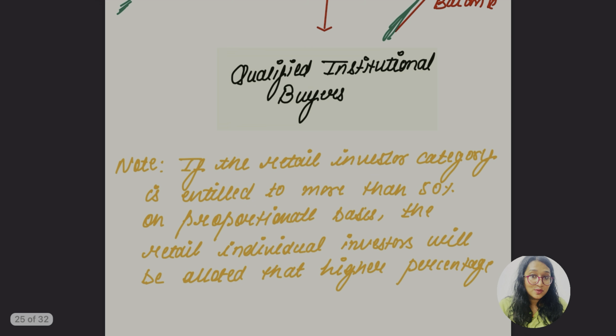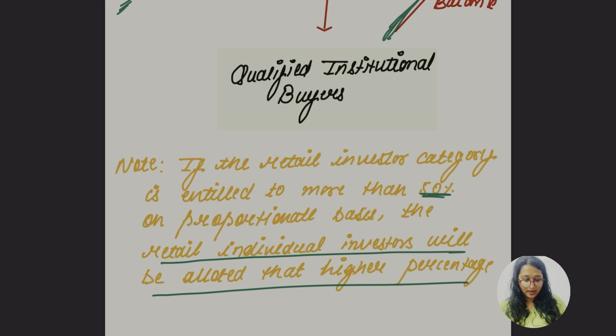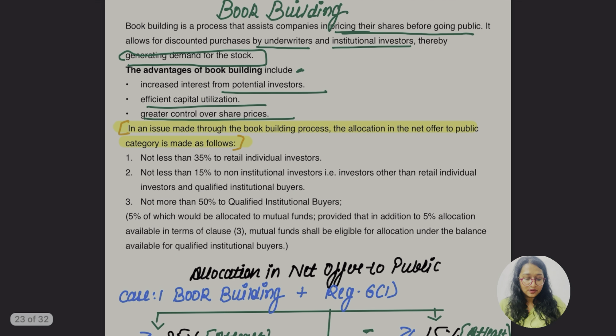Okay, but there is one note guys. The note is saying if the retail investor category is entitled to more than 50% on the proportional basis, the retail individual investor will be allotted that higher percentage. Simple है ना. When they are allotted more than 50%, then this is simply saying that the retail investor will be allotted the higher percentage. Okay, so hope so this part was clear.